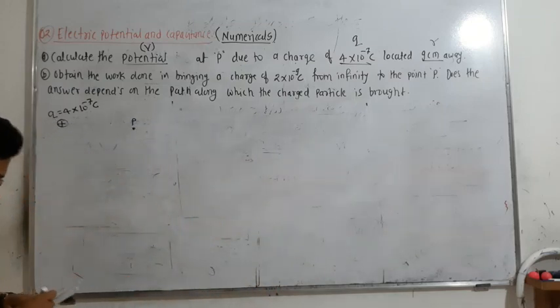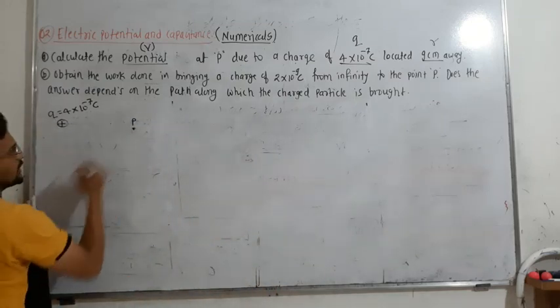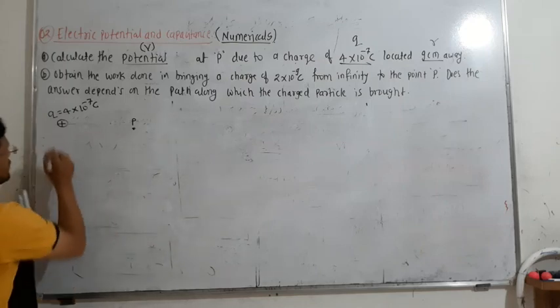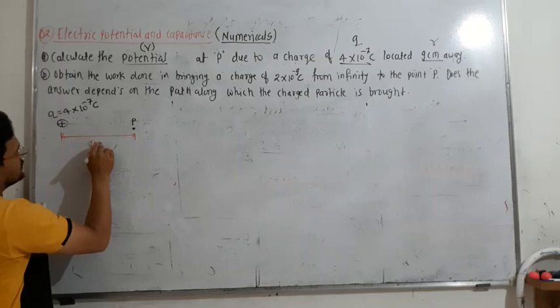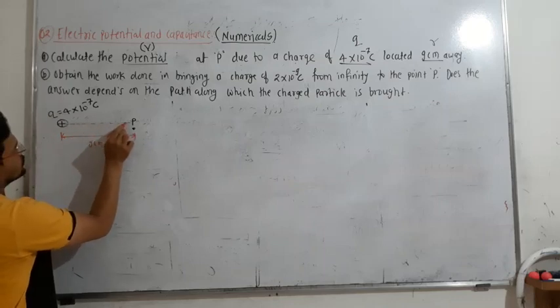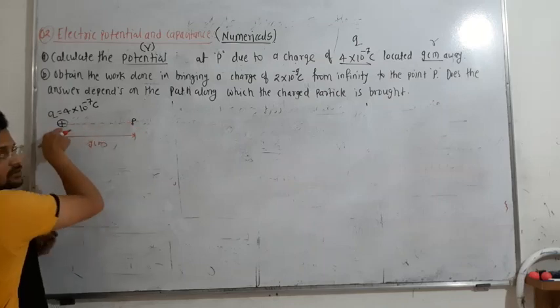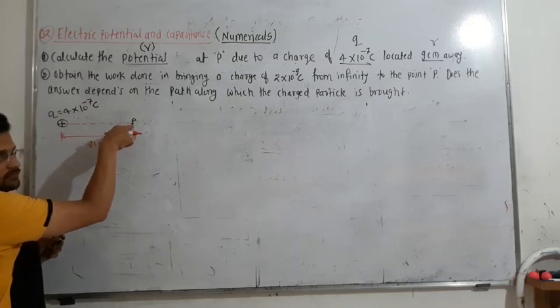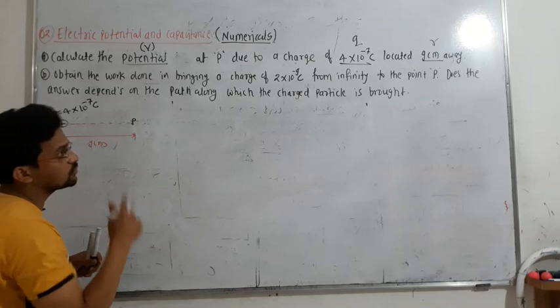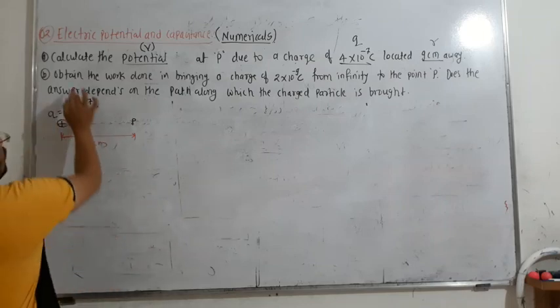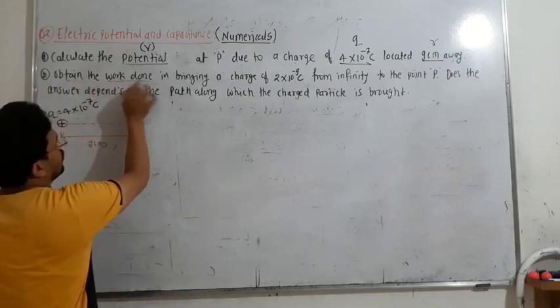So this point p is located at a distance of 9 centimeter from the charge. Due to this charge, you have to find the potential at point p, which is 9 centimeter away. And there is also a second question: obtain the work done. So obtain the work done means what?